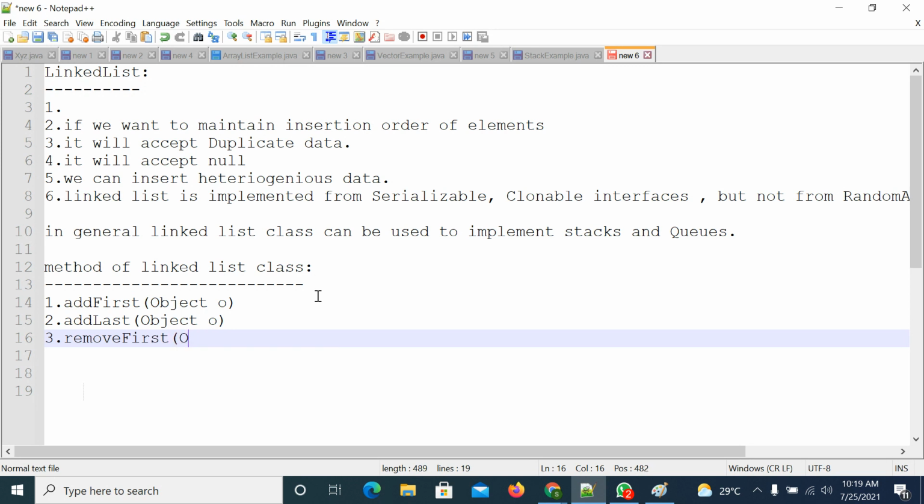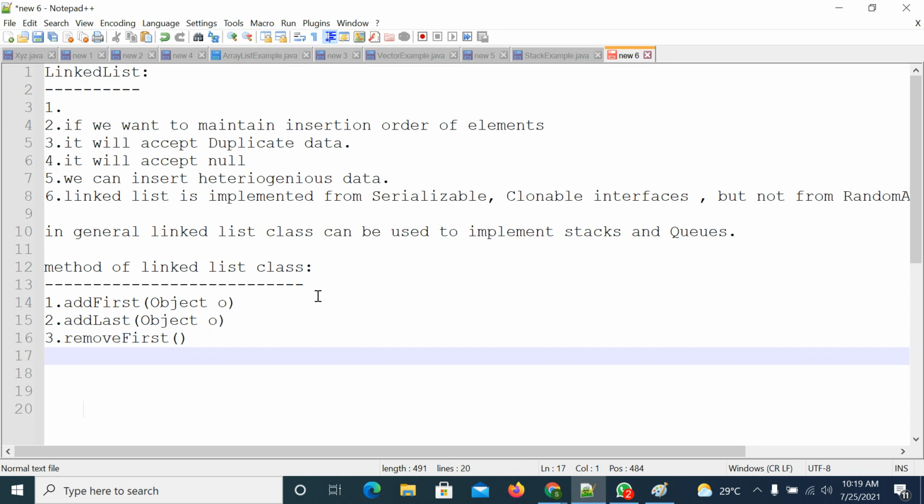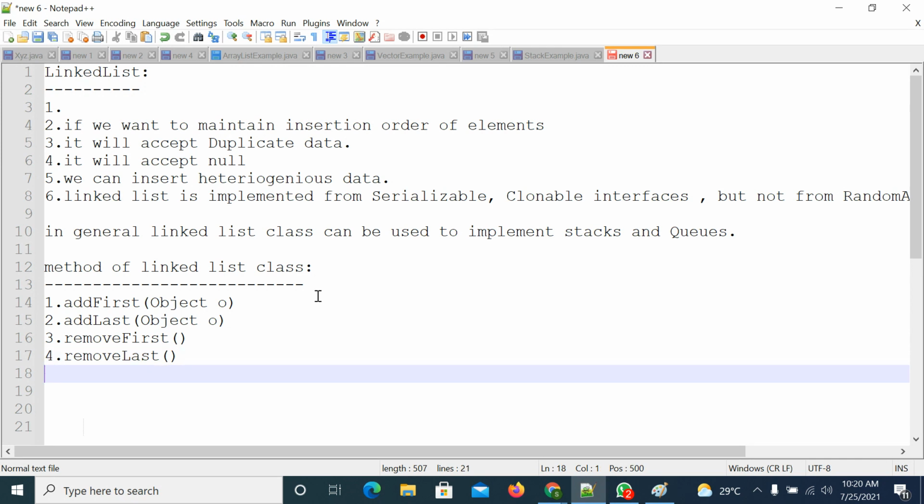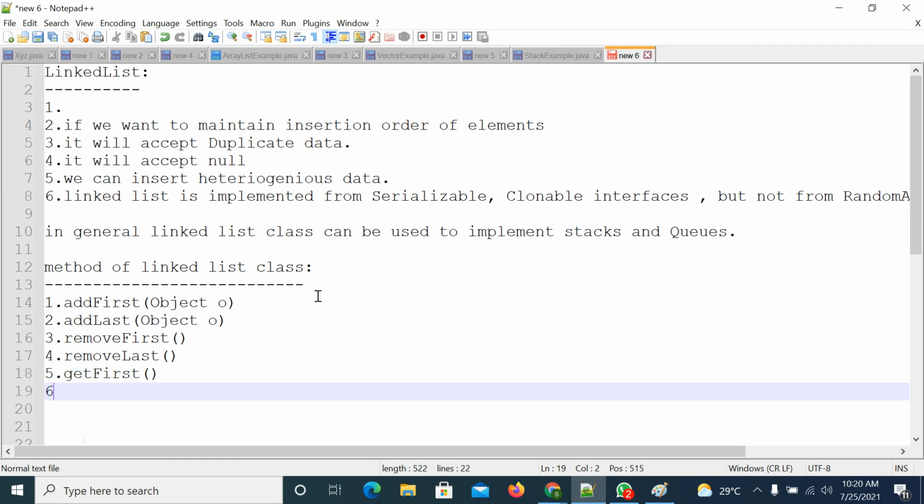So for removing an object, you don't need to pass any parameter, either first element or last element. Right? So remove first, remove last. If you want to retrieve the elements, you have other methods, that is get first method and get last method.